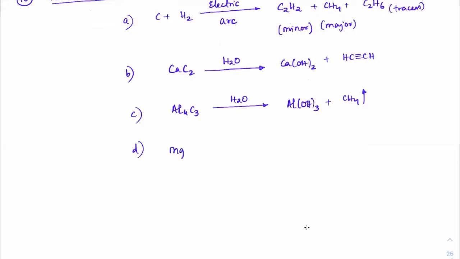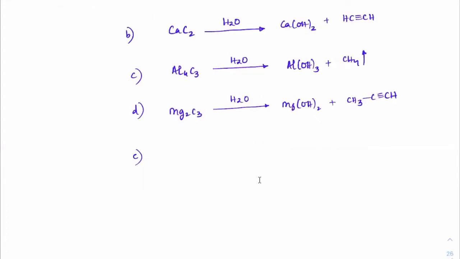If you take Mg2C3, that on hydrolysis will give Mg(OH)2, and this is a propanide, that is CH3C triple bond CH is formed. Industrially, methane is prepared this way: CO plus 3 moles of H2. Got it? When you have a 1:3 ratio, we call it syngas. So through syngas, in the presence of nickel and around 300 degrees centigrade, we will get methane and H2O. Industrially, methane is prepared this way using syngas.